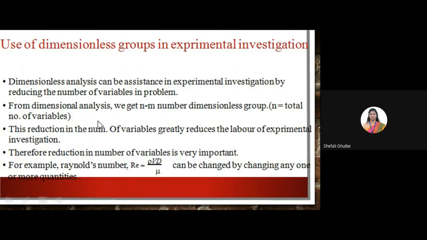This reduction in the number of variables greatly reduces the labor of the experimental investigation, right? Therefore, the reduction in the number of variables plays a very important role for experimental purposes. For example, the Reynolds number, which is represented by Re equal to rho V D by mu, can be changed by changing any one or more quantities.